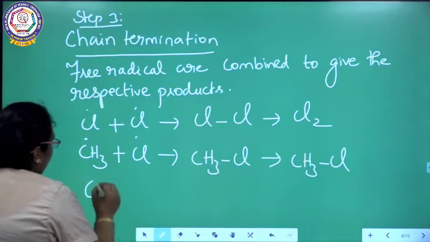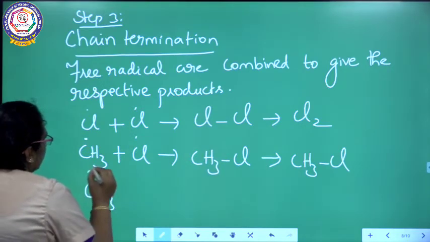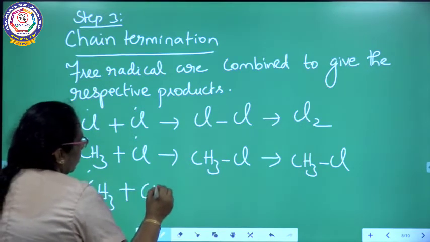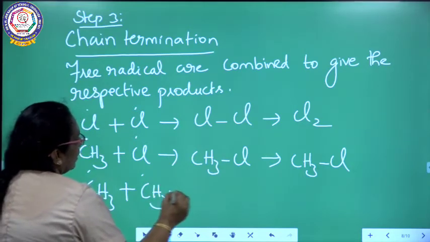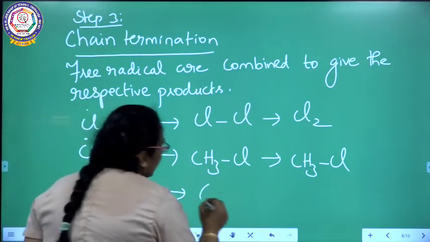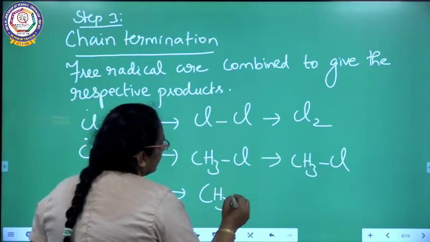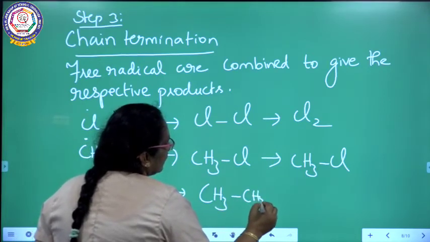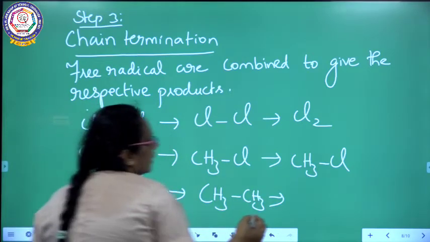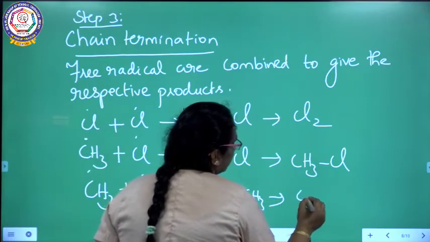Similarly, methyl free radical combines with one more methyl free radical. What are we getting? CH3 bond CH3, which is nothing but ethane.